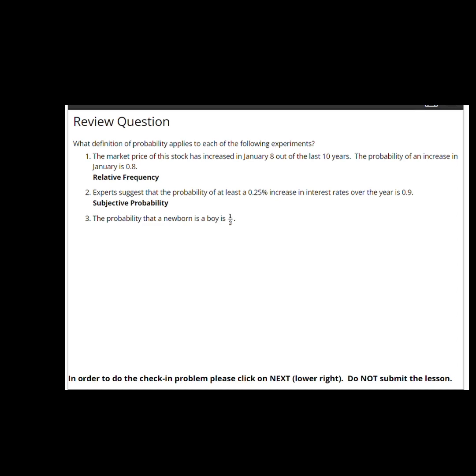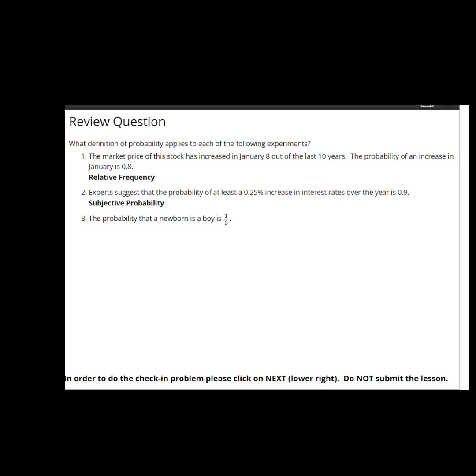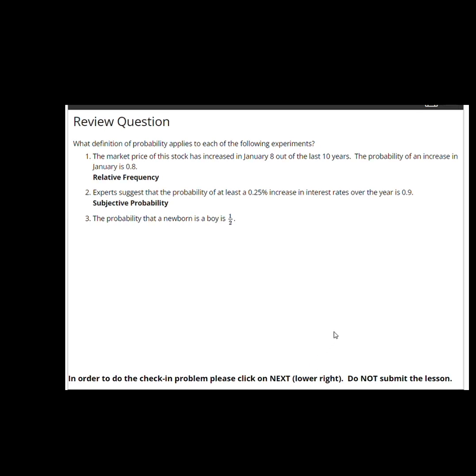3. The probability that a newborn baby is a boy is 1/2. This is certainly not a relative frequency definition. In fact, the relative frequency of boys is somewhat higher than 50%. It could be your subjective probability assigned to a boy, although many people believe strongly that their child is more likely to be a boy or a girl.